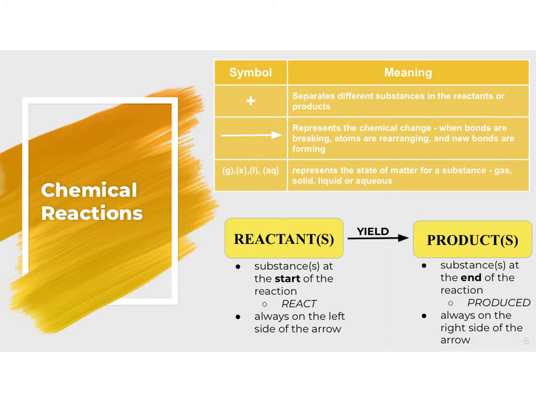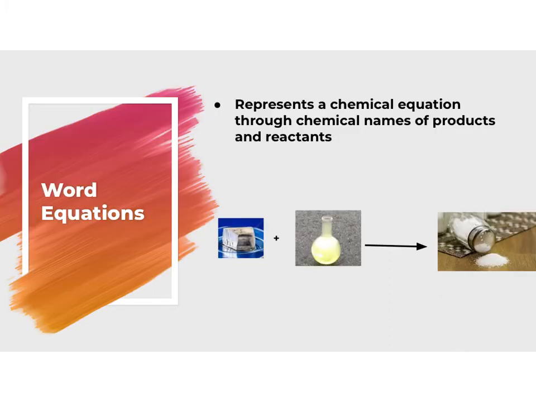A lot of times we're going to be using water in its pure liquid form. But many times we're going to see that there are substances dissolved in water, and that is going to be indicated by a little AQ to represent that it's an aqueous solution. So the first way that we can represent a chemical equation is through a word equation, and this is going to represent the chemical equation by using chemical names of the products and reactants.